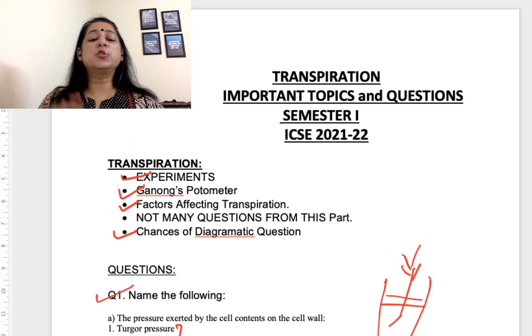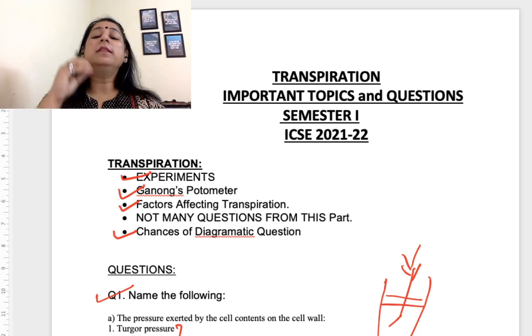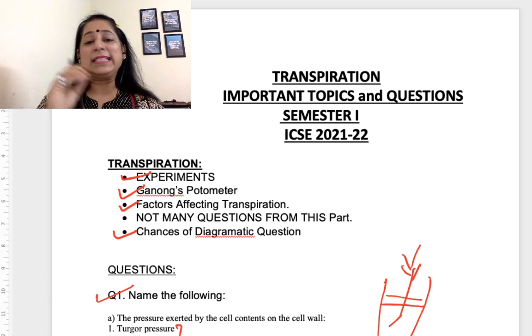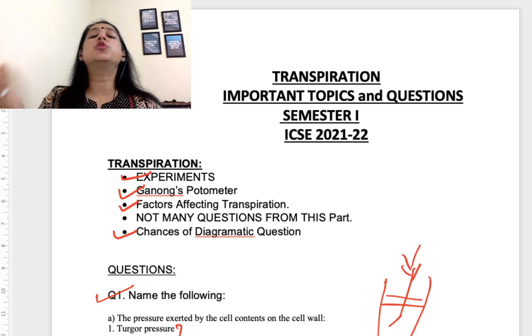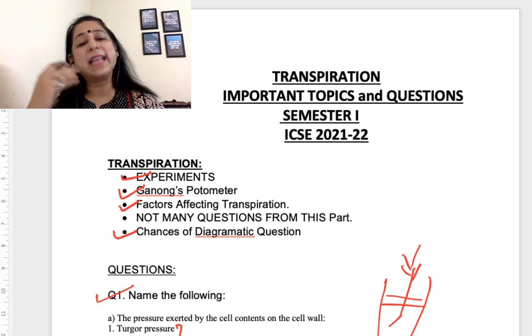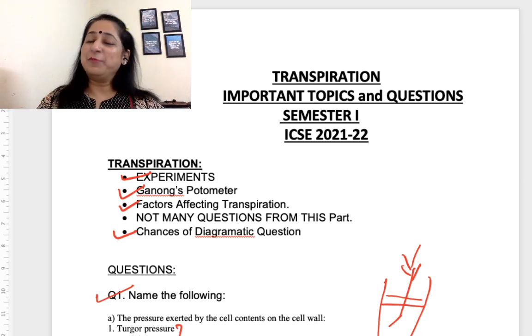I hope everyone has noted down the important topics so you can work accordingly. Again, I'm repeating, if you have made notes from head to toe from the chapter, considering each and every line, there will be no question in the paper which you won't be able to answer. You will be able to answer everything. Fine, so we can work accordingly.